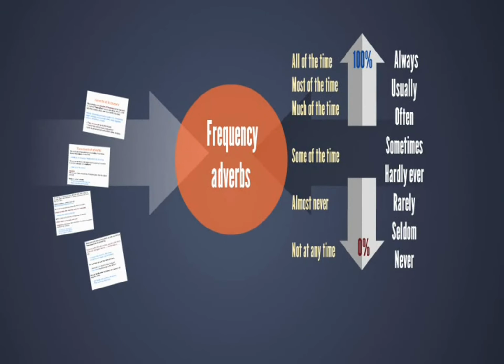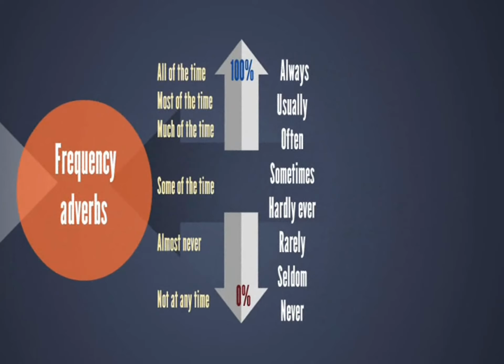In this case, we are going to look at the frequency adverbs in English. First, we are going to look at the most common adverbs that are used in the English language and the different categories. When we want to refer to all of the time, most of the time, or much of the time, we normally use always, usually, and often.